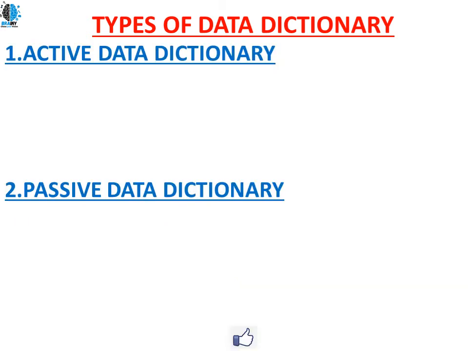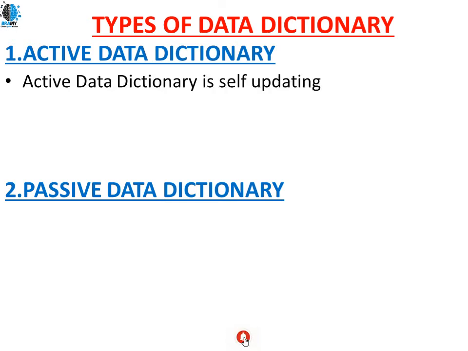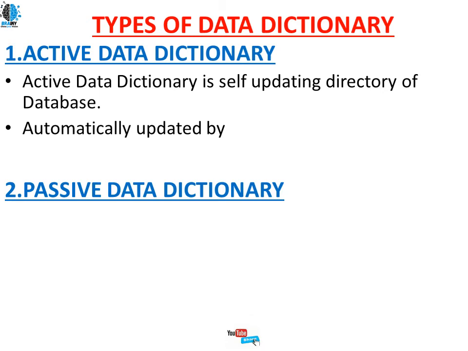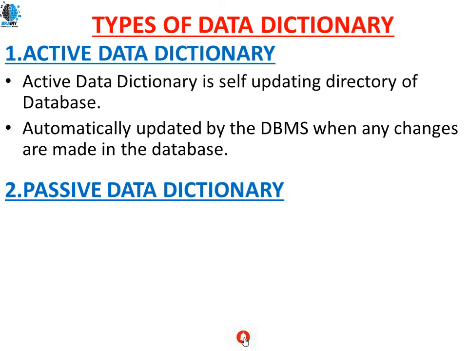We have the very first, the active data dictionary. The active data dictionary is a self-updating directory of the database. If any changes happen inside the database, with respect to any constraint, specification or schemas, the active data dictionary will automatically look after it and update it. It is automatically updated by the DBMS software itself. There is no need for any database administrator intervention for any update. Automatically the software is going to look after this.